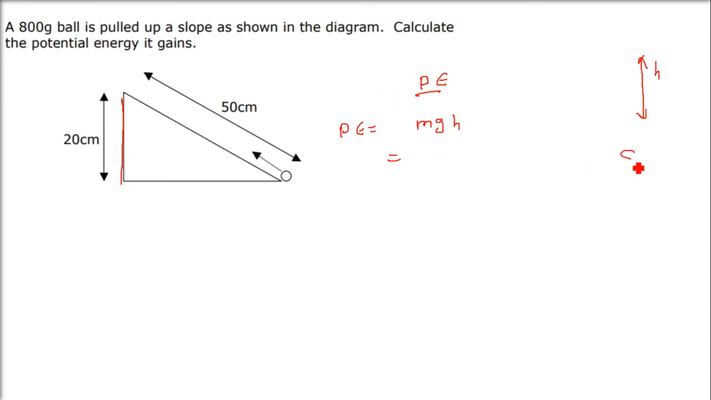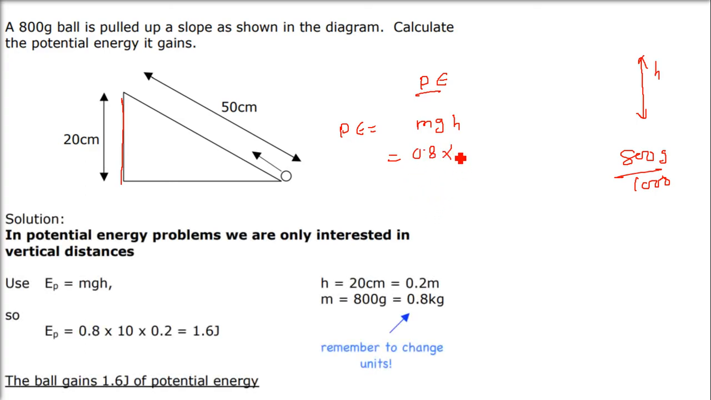800 gram, convert it into kg, so it will be 0.8. Gravity we can take as, say, 10. And what is the height? As I said, we will not take this one, we will take this one. In potential energy, we are only interested in the vertical distances. So we will take 20 centimeter, again convert it into meter, 20 by 100 is 0.2. So potential energy is 0.8 into 10 into 0.2, which is 1.6 joule.